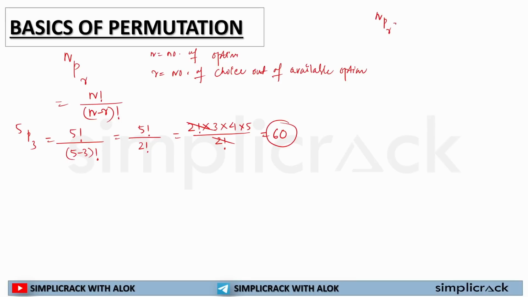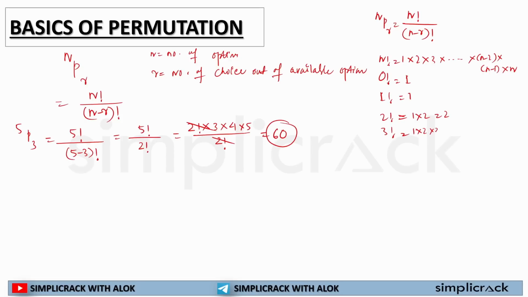nPr, you got the idea, is n factorial divided by (n minus r) factorial. N factorial means multiplication from 1, 2, 3 till (n minus 2) multiplied by (n minus 1) multiplied by n. Okay. 0 factorial means 1. 1 factorial means 1. 2 factorial means 1 into 2, which is equal to 2. 3 factorial means 1 into 2 into 3, which is equal to 6. Like that. Okay. Now, a few things.